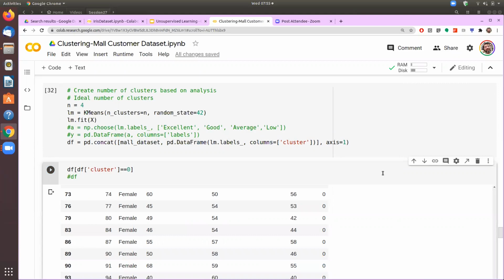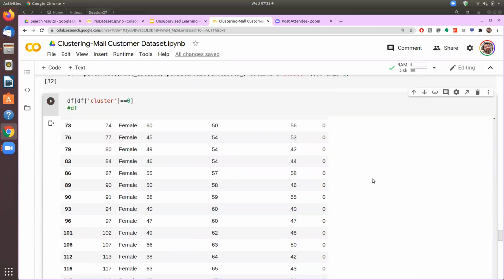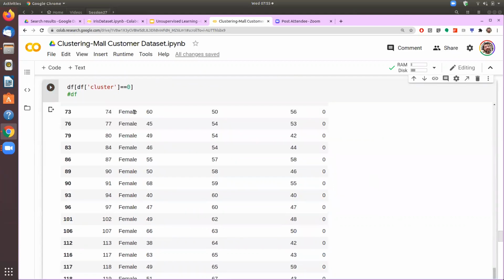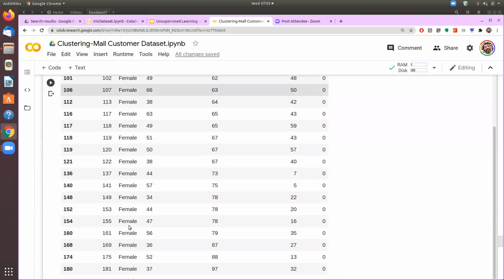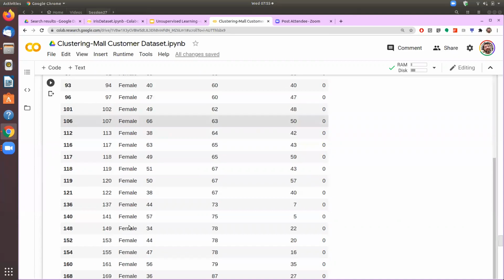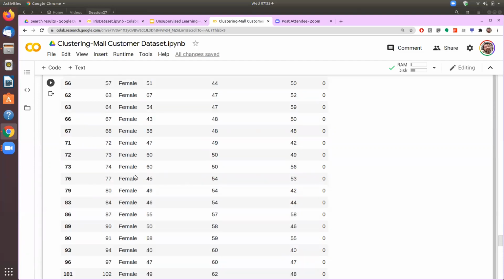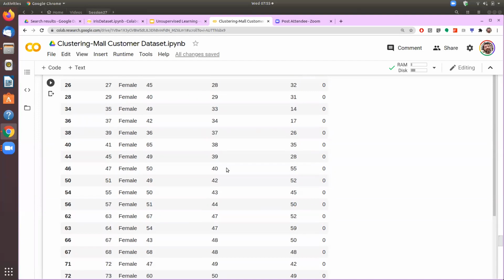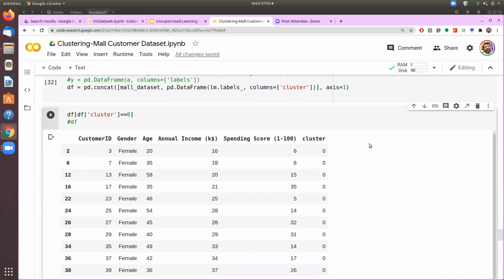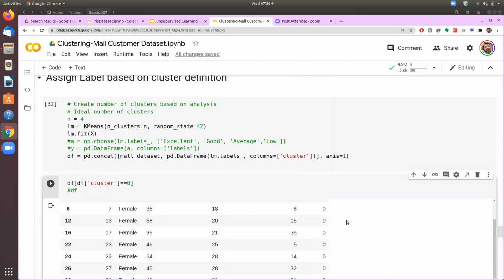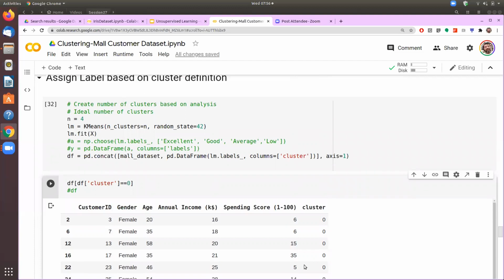So now we will be able to go into more detail and say that the first cluster actually looks like all of them are female. So the system has created these 4 clusters, and it's saying that in one cluster it's all the female customers, and maybe their spending score appears to be low.